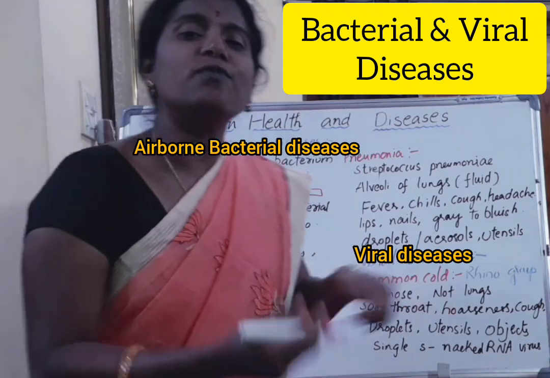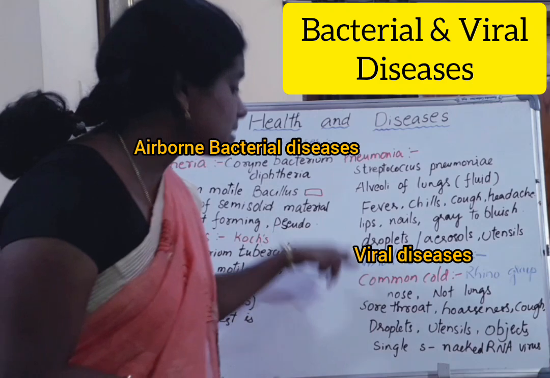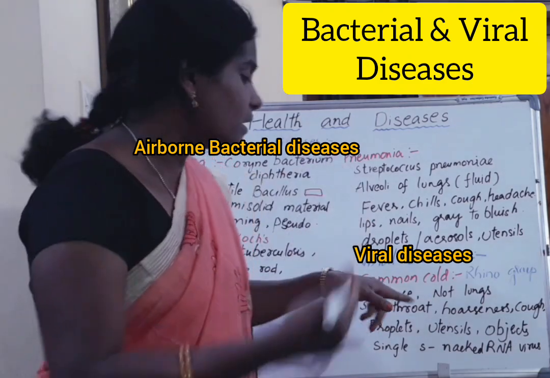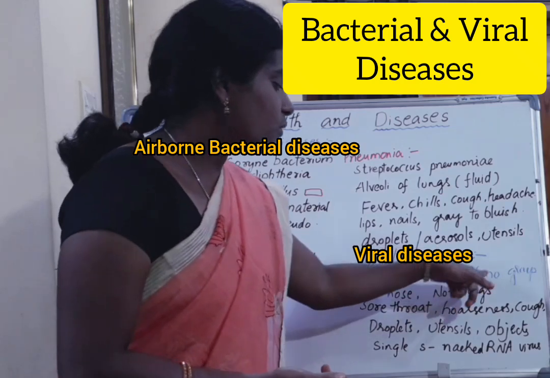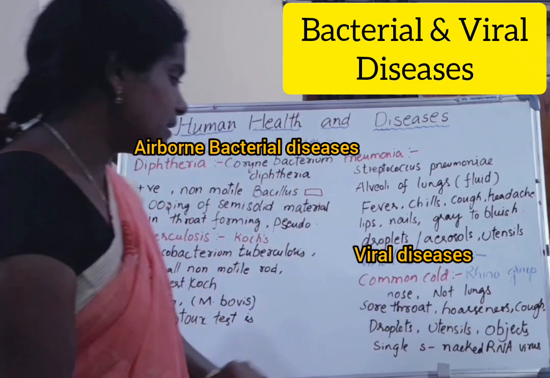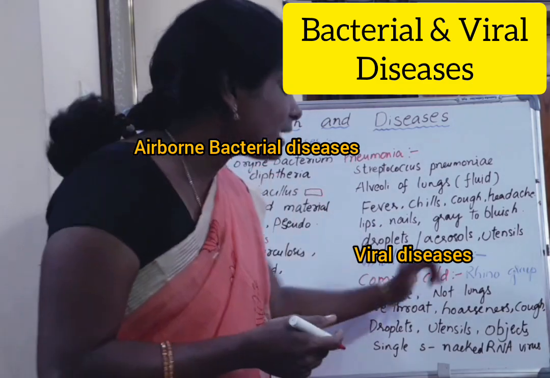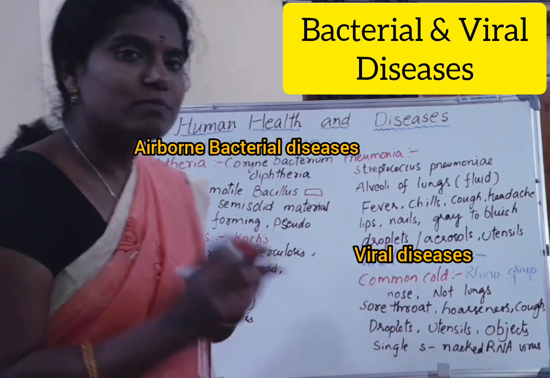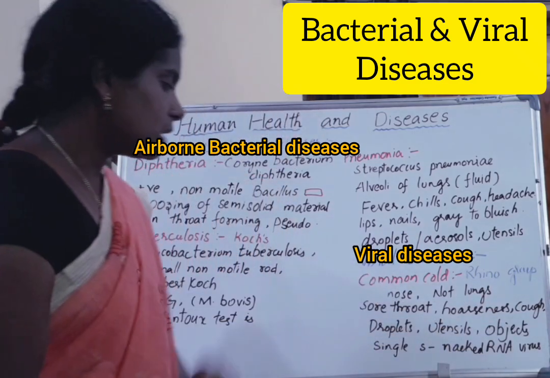Next, airborne viral diseases. Not only bacteria, even viruses spread through the air. Now, the common cold. This virus belongs to the rhino group, rhinovirus, and it affects the nose and respiratory tract but not the lungs. The symptoms are sore throat, hoarseness and cough.